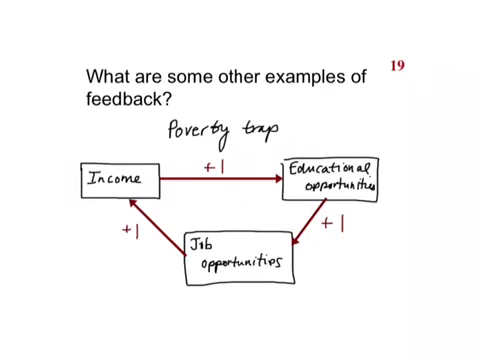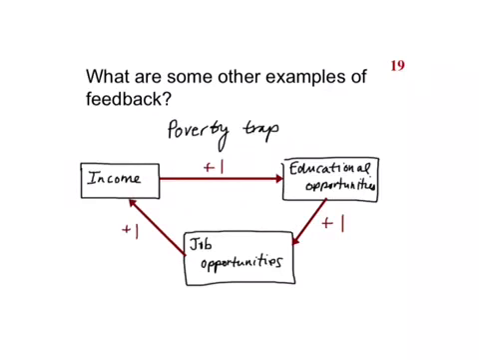So you could think about this whole cycle in the reverse direction. As their educational opportunities go down, their job opportunities also decrease. As their job opportunities decrease, their potential for earning a high income also decreases. And so all of these are in the same direction, and so they get +1s.